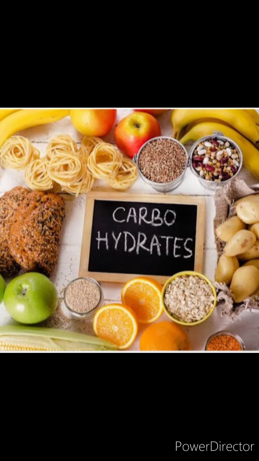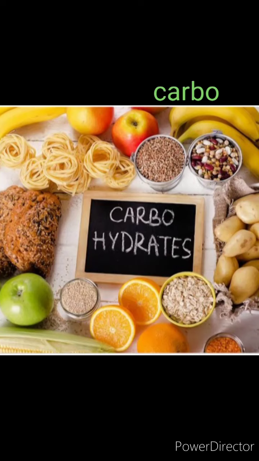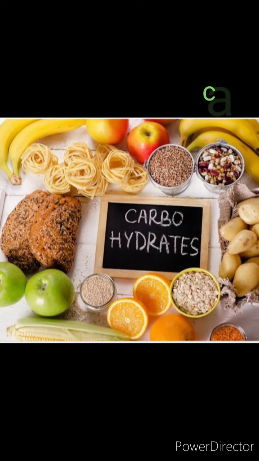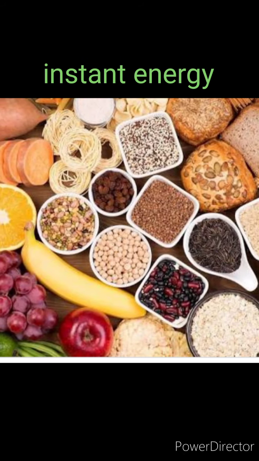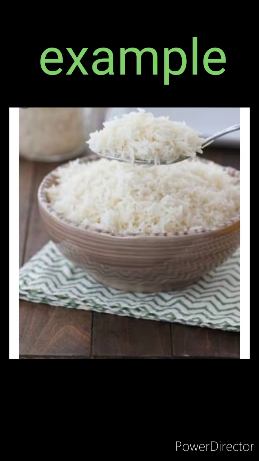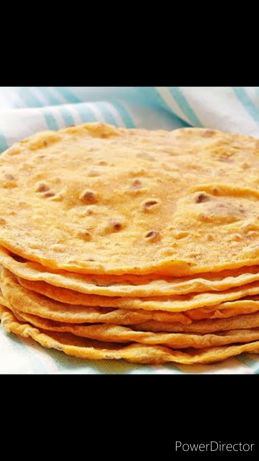So let us study these nutrients in detail. Let us start with carbohydrates. Children, carbohydrates provide instant energy, meaning quick energy, and we can also say carbohydrate is an energy giving food. For example, rice, bread, chapati. You can see the picture of chapati here. Then bananas, bread, etc.